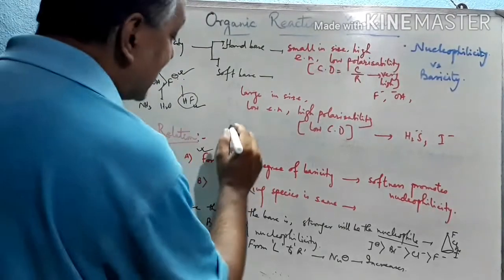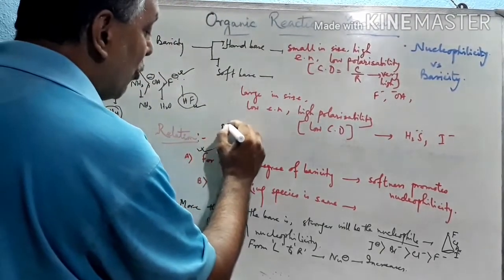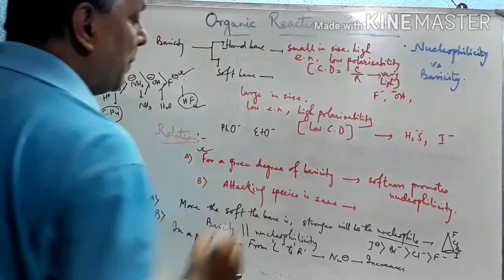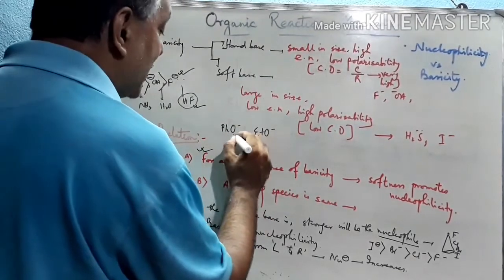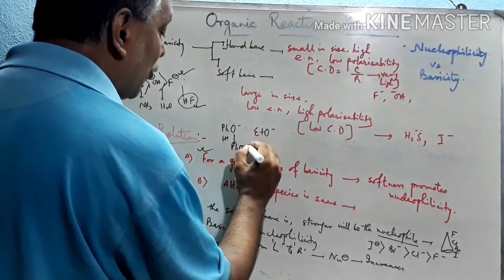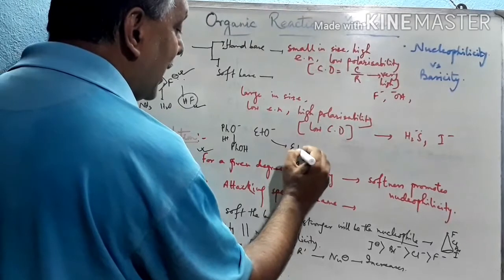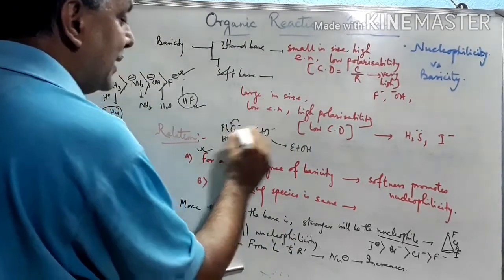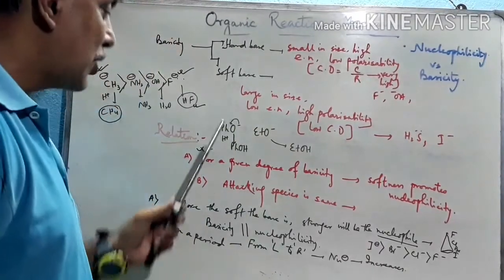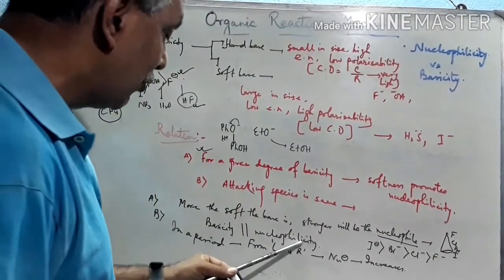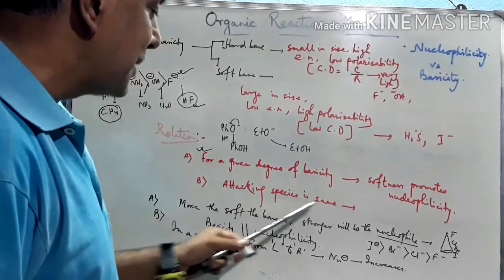But if we take the example of PhO minus and EtO minus, and add H plus to both of them, then phenoxide becomes phenol and ethoxide becomes ethyl alcohol. As the negative charge gets stabilized, see this, in both the cases the nucleophilic atom remains the same. Basicity is parallel to nucleophilicity if the attacking species is the same.